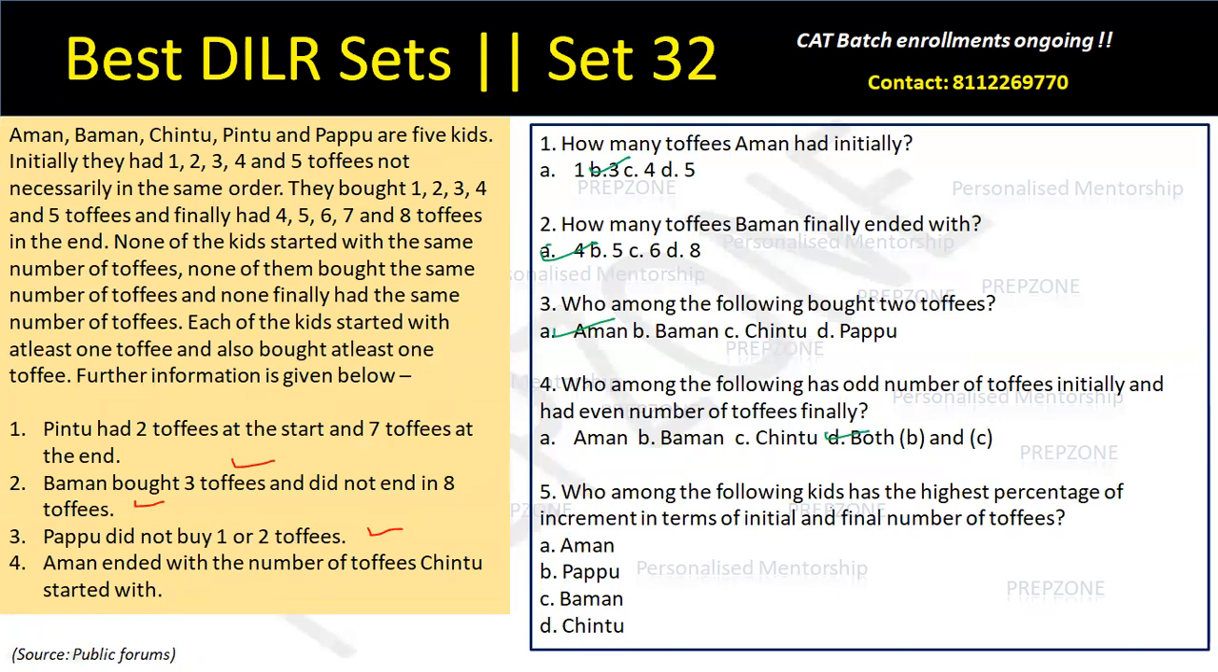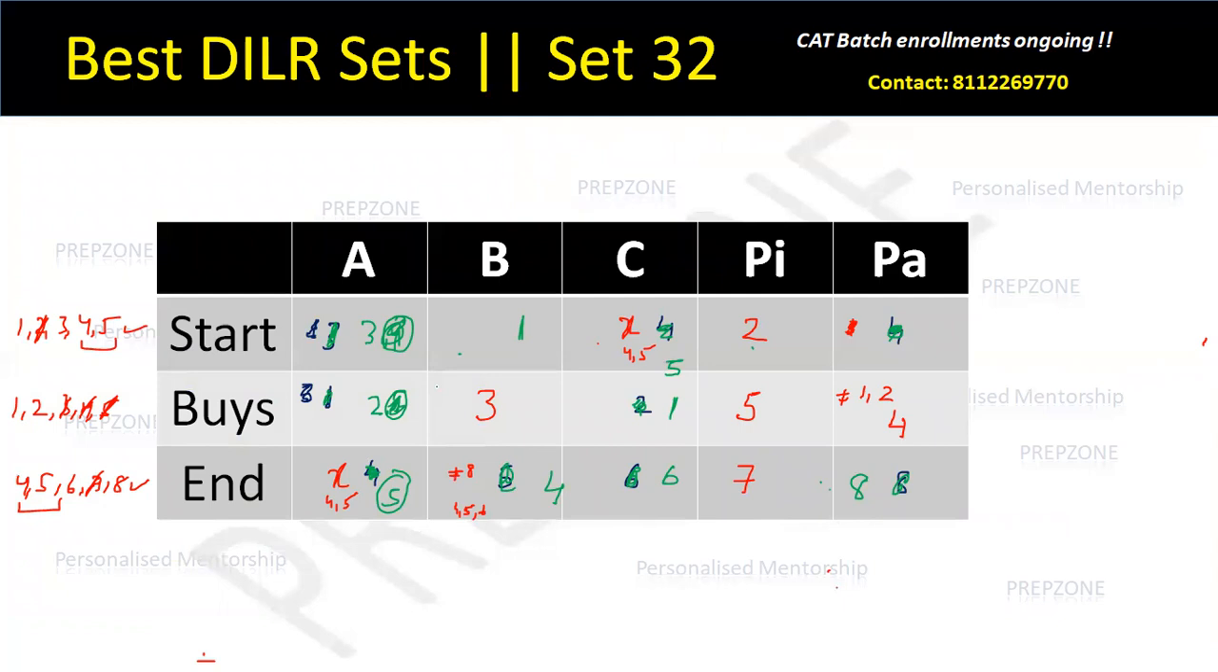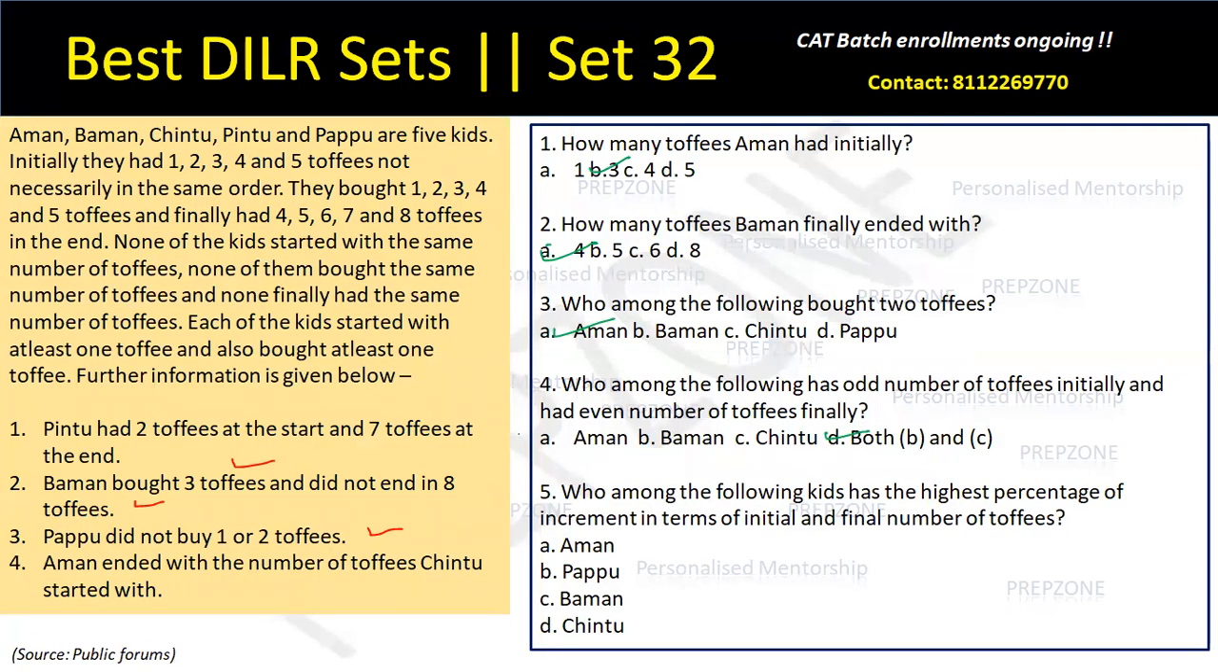Who among the following had the highest percentage of increment in terms of initial and final number of toffees? ठीक है, देख लेते हैं. I can see B because B 1 से 4 हो रहा है, तो it's a 300% increment, which means answer has to be C. So answer is B, A, A, D, C.